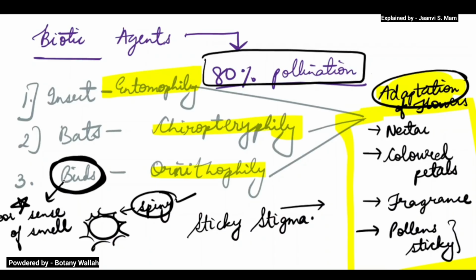And in the last class we will take the entire topic of seed development and fruit development. So you will have only three classes, and within three classes we will be done with this chapter.